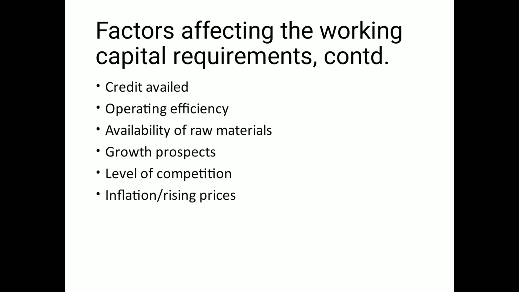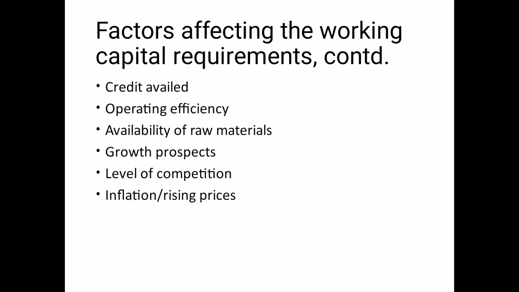Efficiency in managing the raw materials would reflect in your inventory turnover ratio. If you are handling your raw materials efficiently, you would be reducing the amount tied up in debtors and receivables.